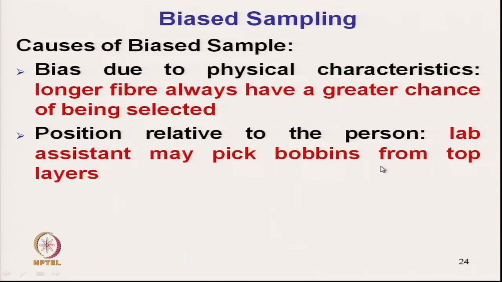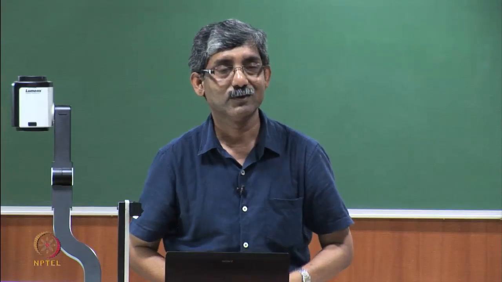The next cause of biasness is position relative to the person who is selecting the sample. The lab assistant may pick a bobbin from the top or one which is close to him. That is one cause of biasness.